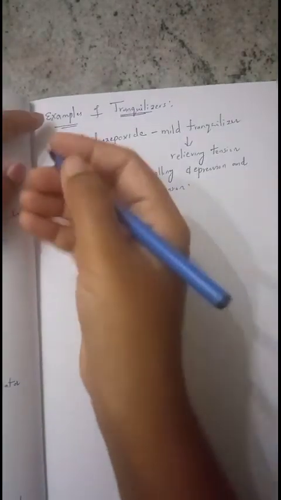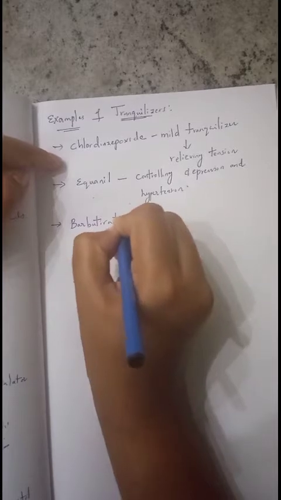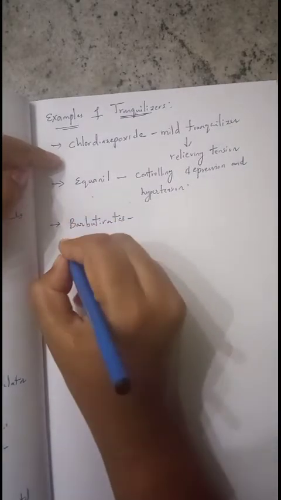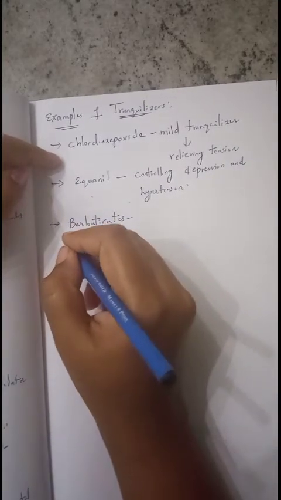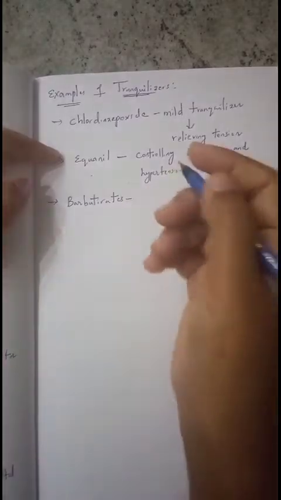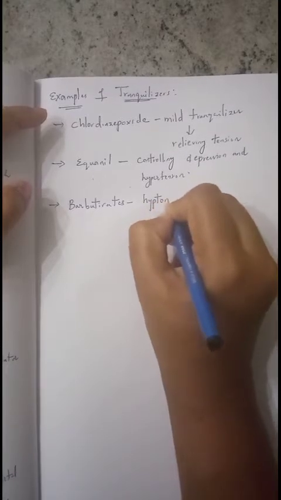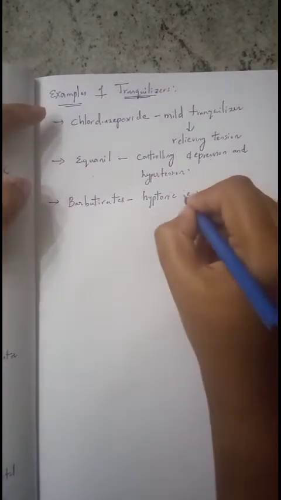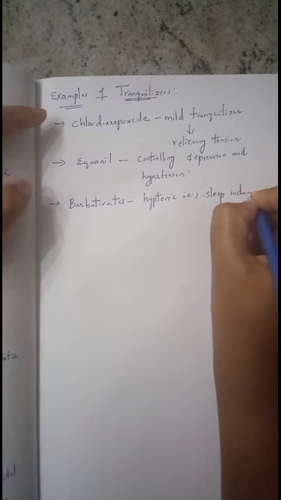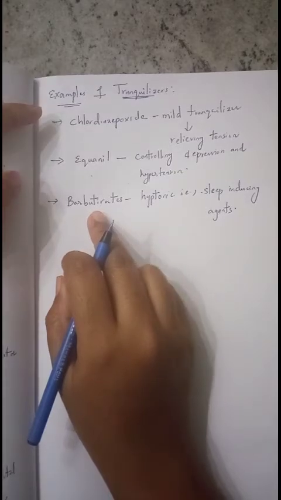So next type of tranquilizers are barbiturates. These barbiturates are said to be the derivatives of barbituric acid, such as veronal, seconal and so on. Their derivatives are called barbiturates.